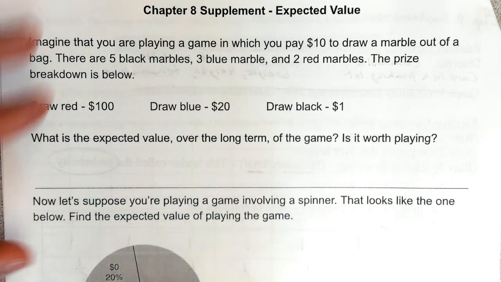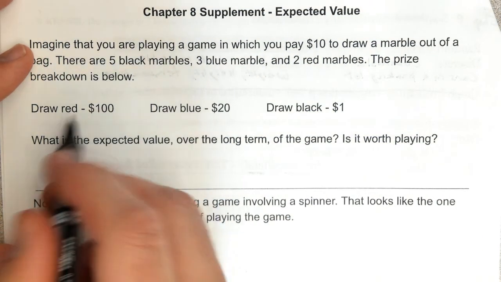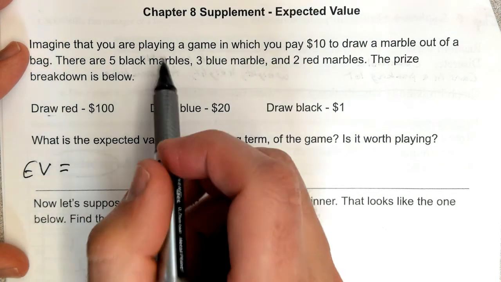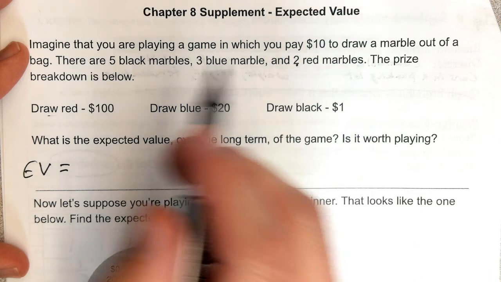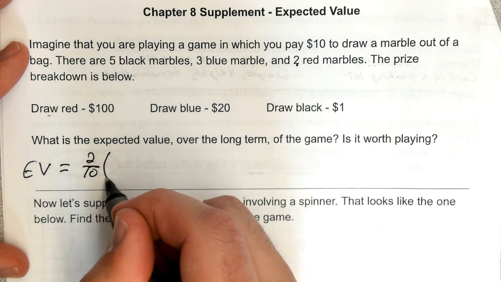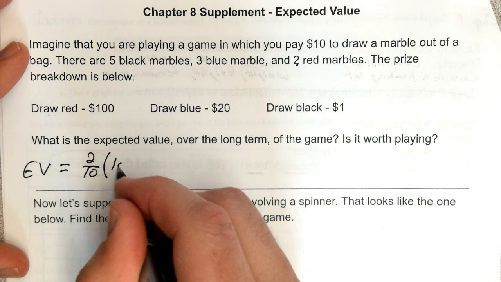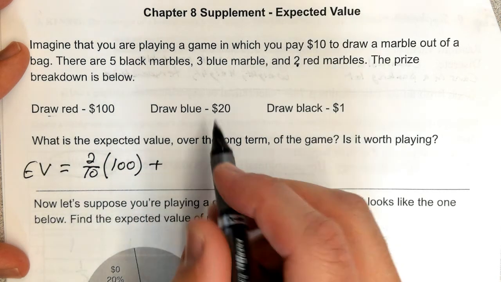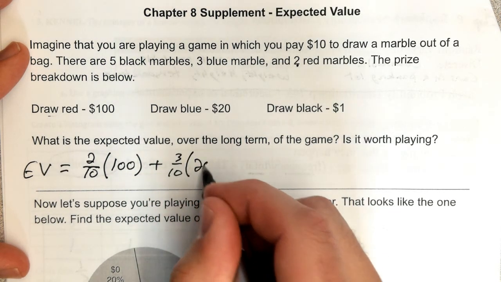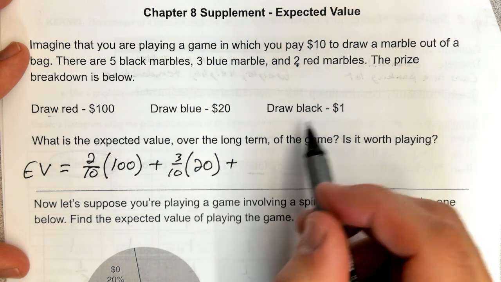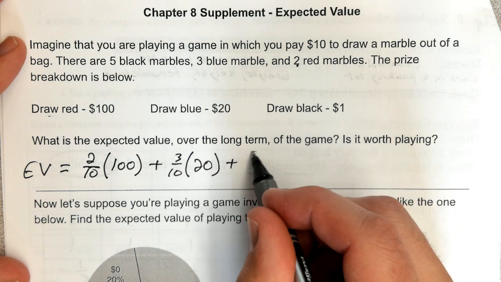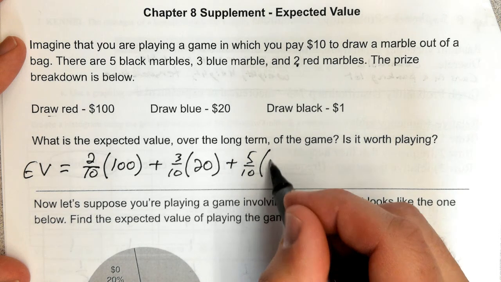Okay, and so to figure that out, what we do is we take the probability. The expected value, the EV, is equal to the probability of drawing a red, which is 2 out of 10, times the amount that you would win if you drew a red, that's 100, plus the probability that you draw a blue, which is 3 out of 10, times how much you would win, that's 20, plus the probability that you draw a black, which is 5 out of 10, times how much you would win, which is $1.